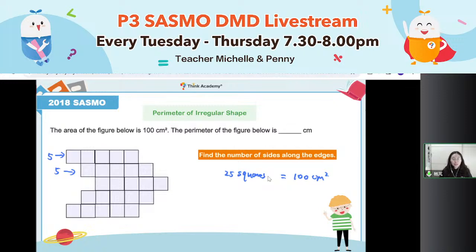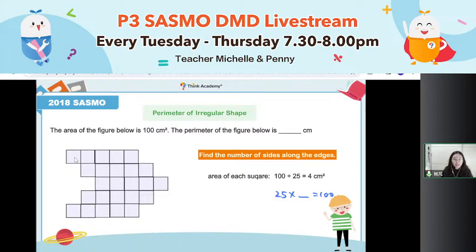Can I know what is the area of each little square? Hey, can you tell me? 25 times who equals 100? First step, I can find out the area of each little square. It should use divide. 100 divided by 25. But if you don't know how to divide a 3-digit number by a 2-digit number, change it into multiplication. 25 times who equals 100? Yeah, equals 4. 25 times 4 equals 100.